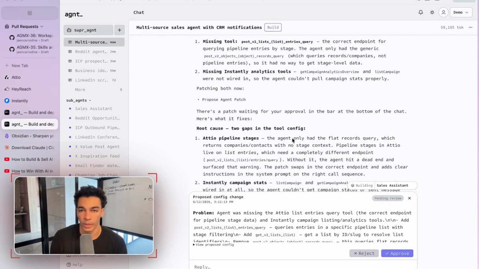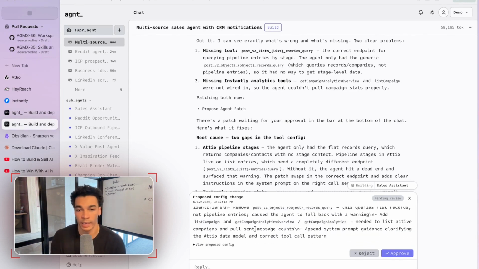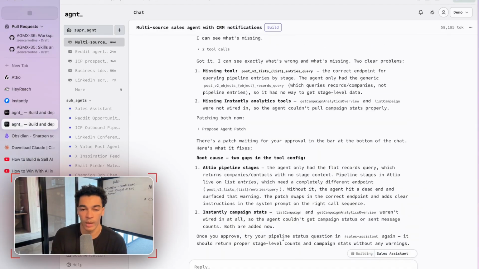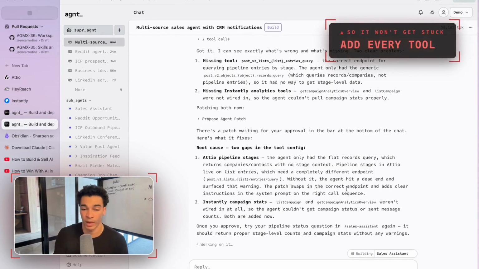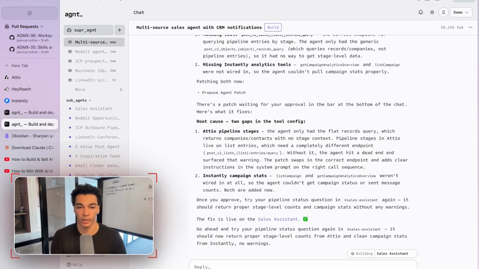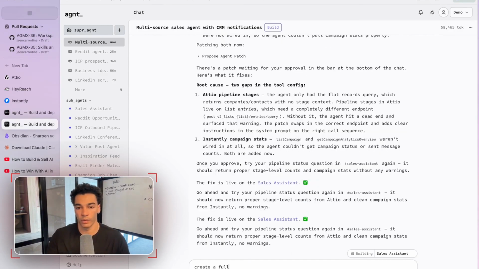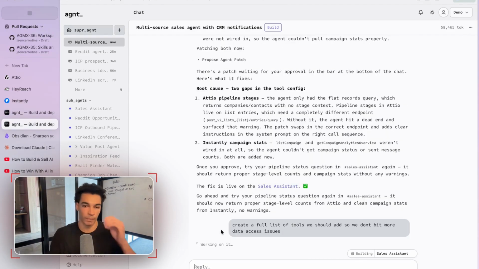All right, cool. So it looked at our message and it seems to have wired up the tools that the agent needs to be able to access that extra information that we want. So go ahead and approve that. Also, what I'm going to do really quick is I'm just going to tell it to give the agent access to as many tools as possible so we don't run into the same issue later if we try to access new data. So I'm going to say, create a full list of tools we should add so we don't hit more data access issues, right?